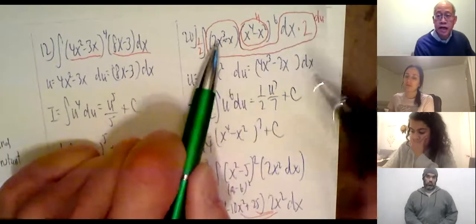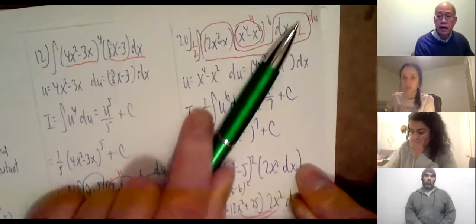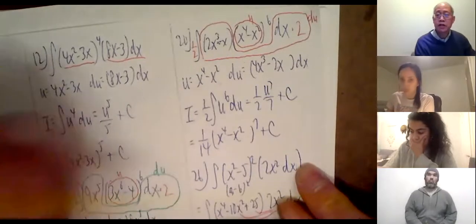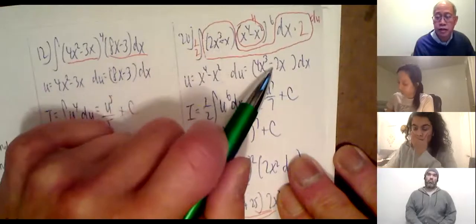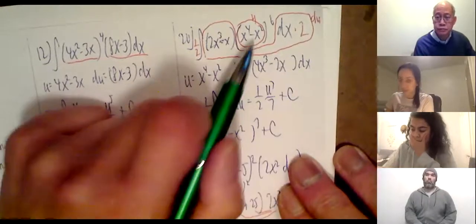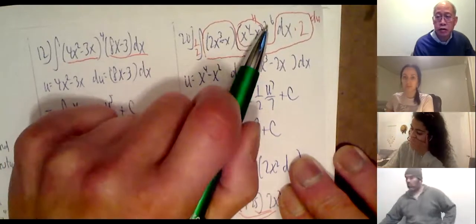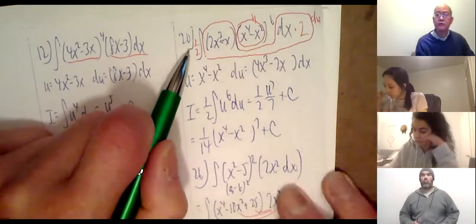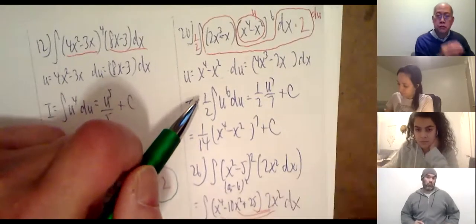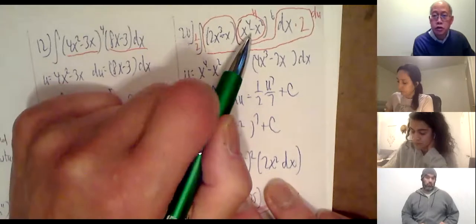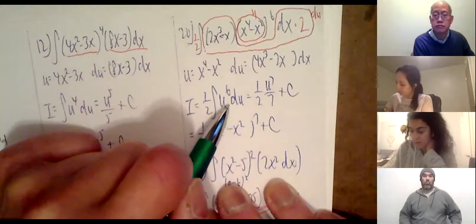And there's the dx. So yes, I'm allowed to, as if it were, pick up my eraser, erase that, change it to du. Because I do have 4x cubed minus 2x. There it is, 2 times that is 4x cubed minus 2x. And there's a dx. And this is u. So I'm going to have u to the 6th power du, and there's a half out in front. So look at how much nicer the original problem becomes. It's 1/2 u to the 6th times all of this junk here turns out to be du.